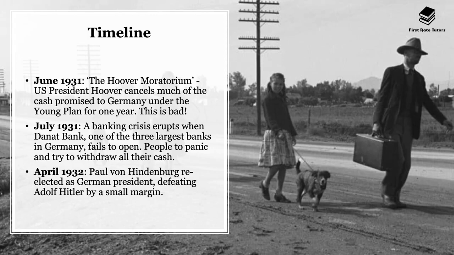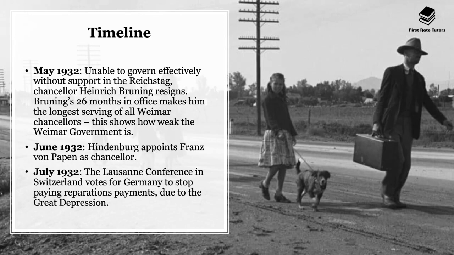In July 1931, a banking crisis erupted when Danat Bank, which is one of the largest banks in Germany, failed to open, and people panicked and essentially withdrew all their cash. In April 1932, President von Hindenburg, re-elected as German president, defeated Adolf Hitler by a small margin. Bear in mind that before this happened and during the golden years, Adolf Hitler was seen as a marginal figure and the Nazi Party was seen as a marginal figure. However, now he was increasing in terms of his support amongst Germans.